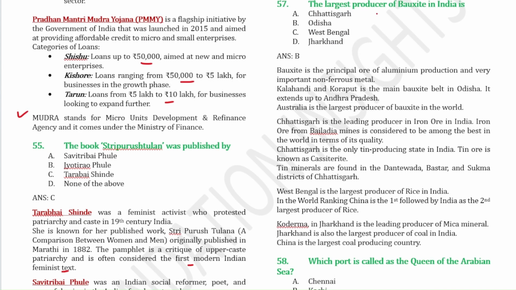Next, the largest producer of bauxite in India is Odisha, and in the world Australia is the largest producer of bauxite. Chhattisgarh is the leading producer of iron ore, and Chhattisgarh is the only tin producing state in India. West Bengal is the largest producer of rice in India, and China is the largest producer in the world, followed by India. Koderma, in Jharkhand, is the leading producer of mica mineral, and Jharkhand is also the leading producer of coal in India.